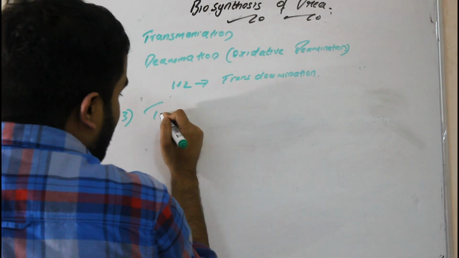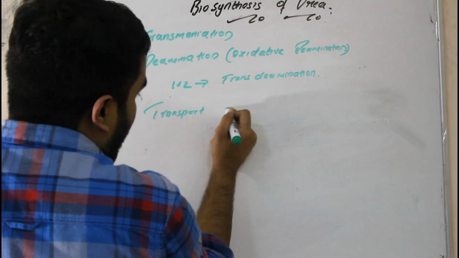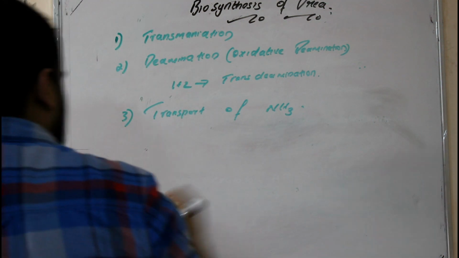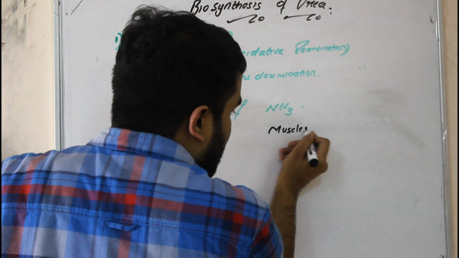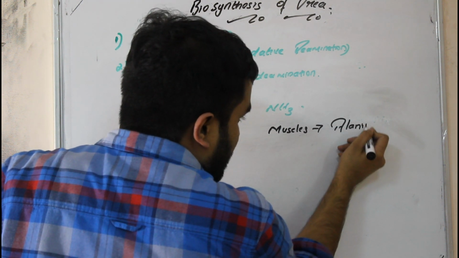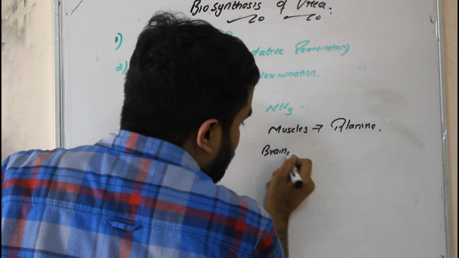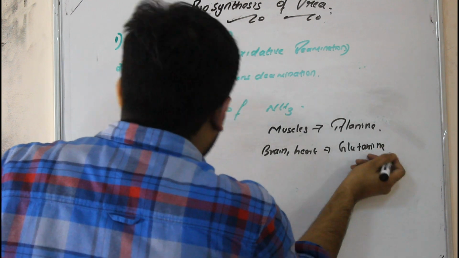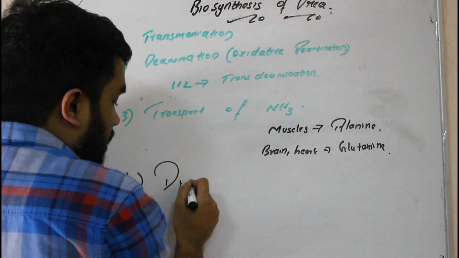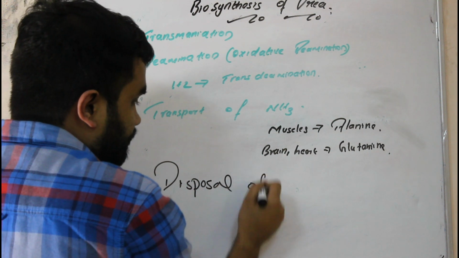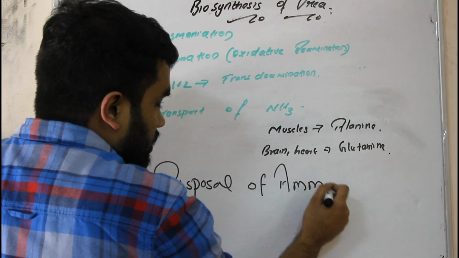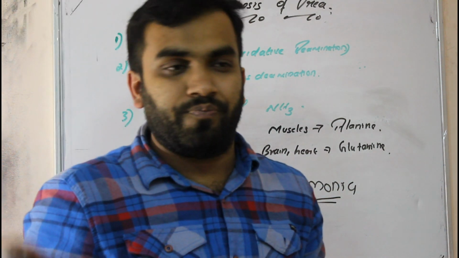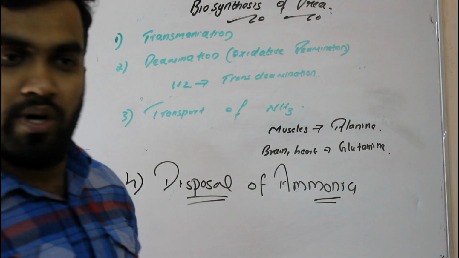And third step is transport of ammonia. Transport of ammonia means from muscles that ammonia is transported by what? The amino acid alanine. From brain and heart it is transported by our glutamine. The last step is disposal of ammonia. Now we will see each step correctly, how each step works.